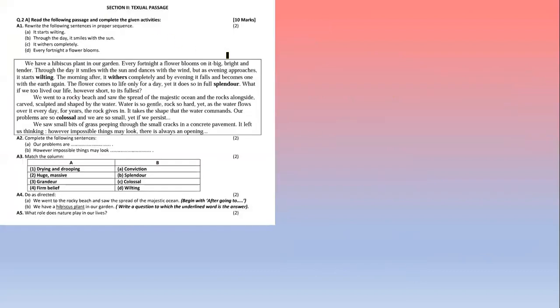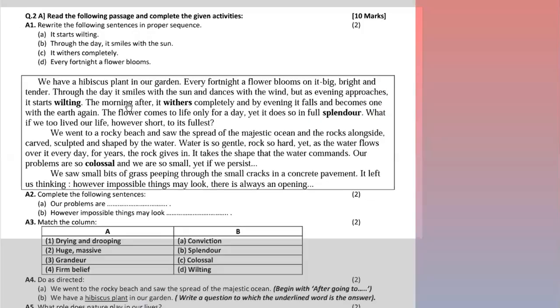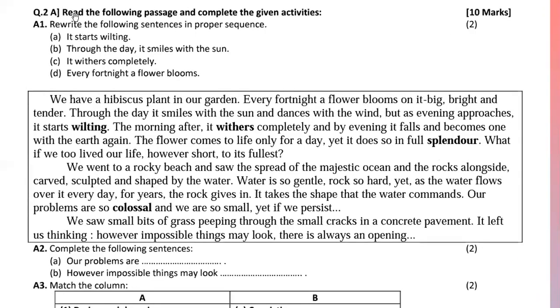That is your textual passage. So here we have questions. Read the following passage and complete the given activities. First question is rewrite the following sentences in proper sequence. Means we have to rewrite these sentences in a proper sequence, proper order in which the sentence has been given in the passage. Passage में जिस order में sentence दिया है, we have to write according to that.